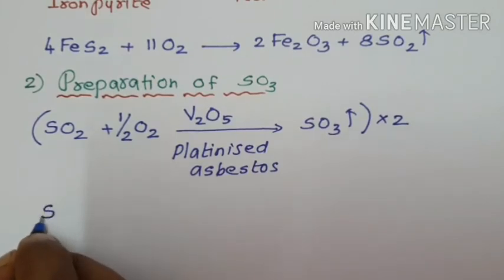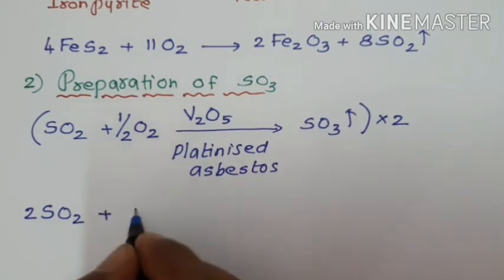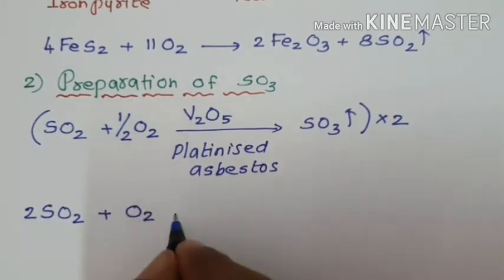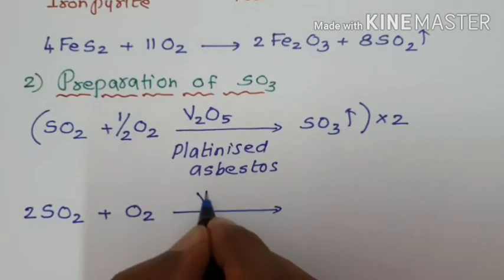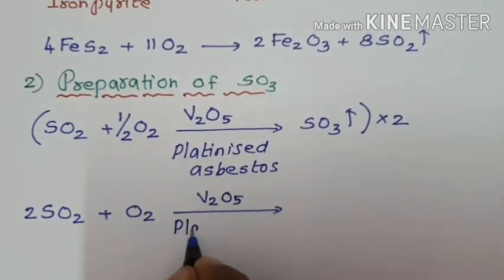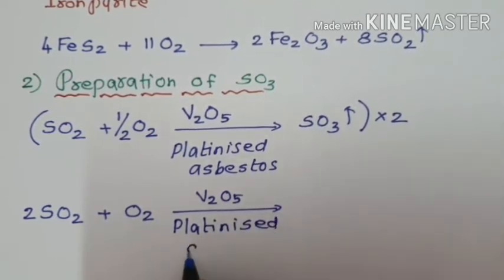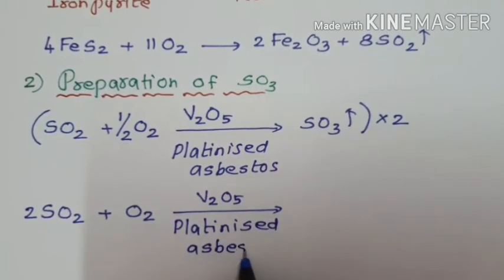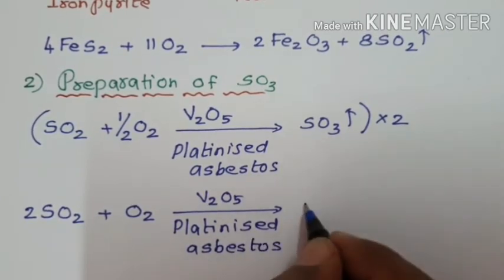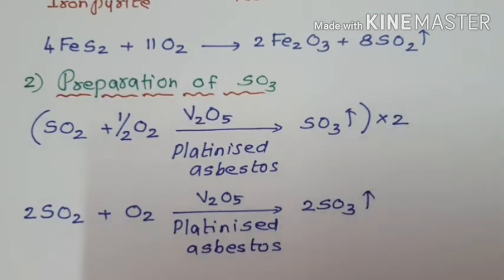Sulfur dioxide, 2SO2 plus 2 into half equal to 1 O2, in presence of vanadium pentoxide V2O5 or platinized asbestos gives 2SO3. So this is the second step, used in the preparation of sulfur trioxide.